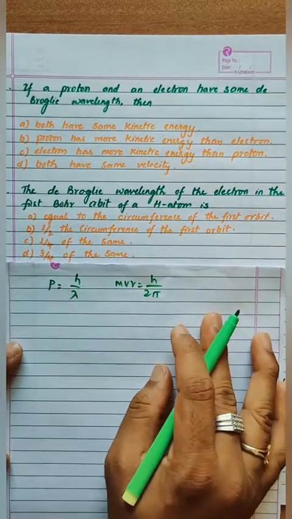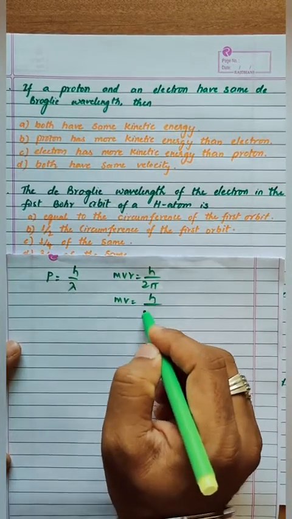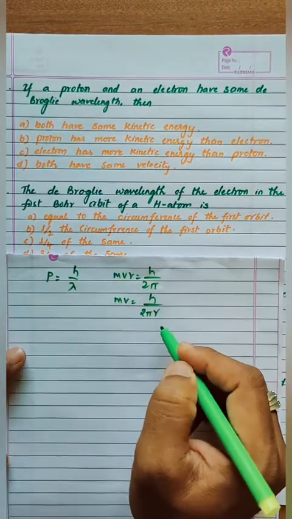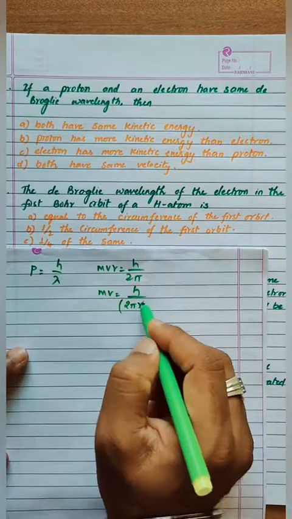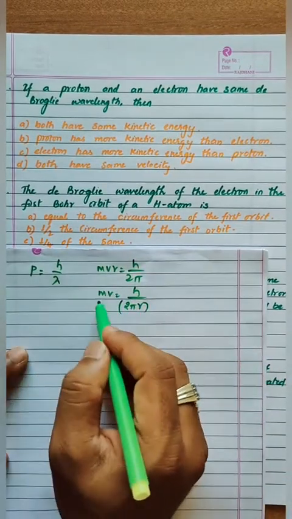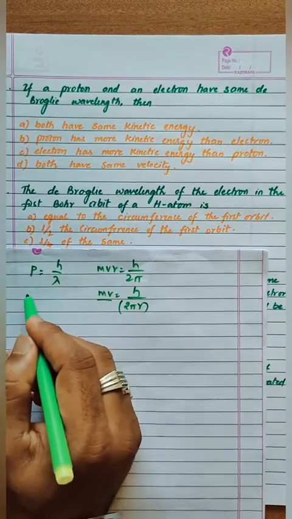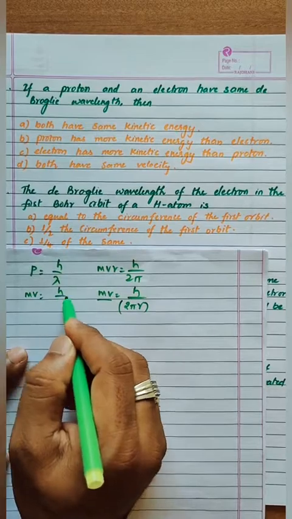This is from Bohr's condition. It means mv is equal to h by 2 pi r. What is this 2 pi r? It is the circumference. And p, which is nothing but mv, is equal to h by lambda, right?